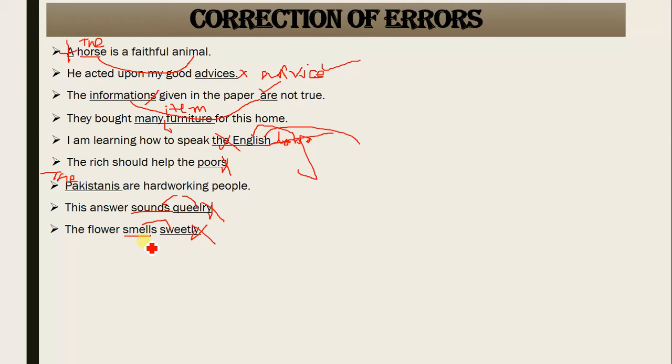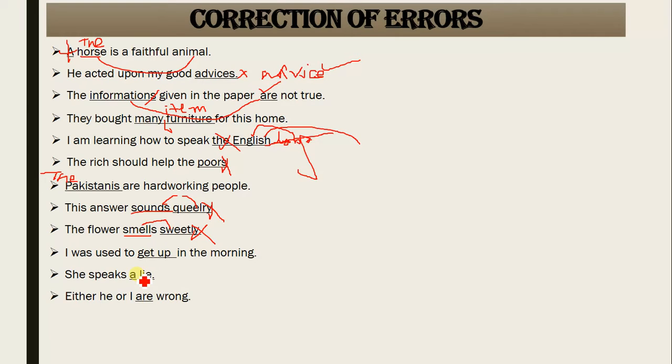The flower smells sweet. This answer sounds queer. Queer means strange. He looks nice. He appears good to me. Got it?